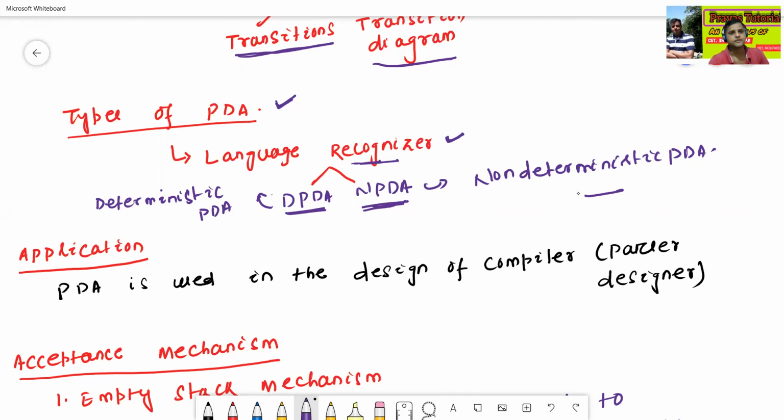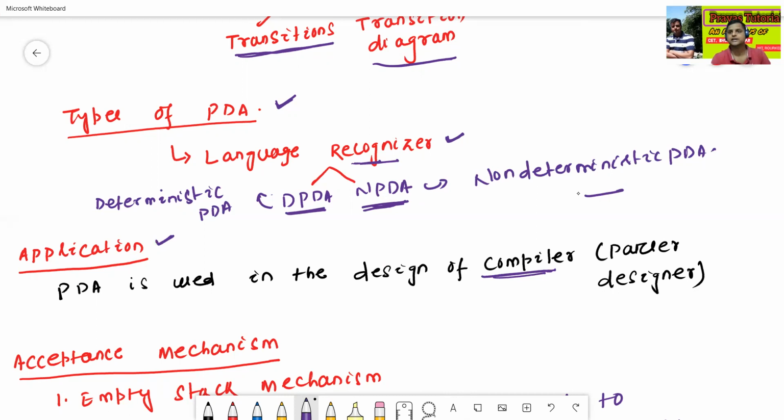Okay, the next one is the applications. Where we'll use push down automata. Generally push down automata is used in the design of compiler or parser design. What is the meaning of compiler? We can discuss details about the compiler in compiler design, because very soon we'll start the compiler design course.